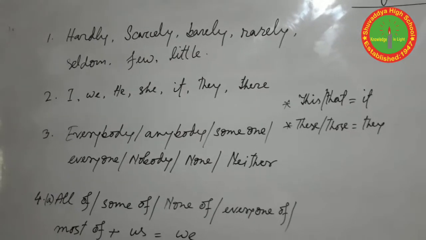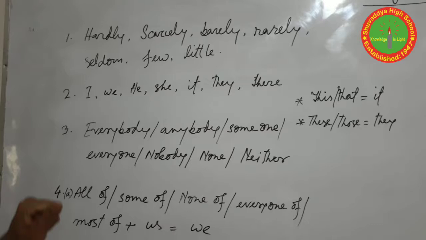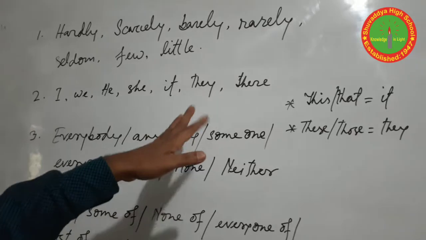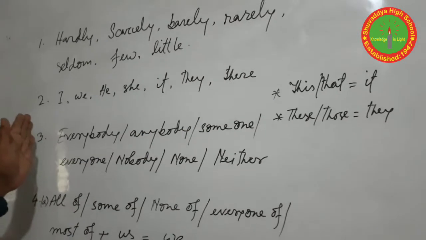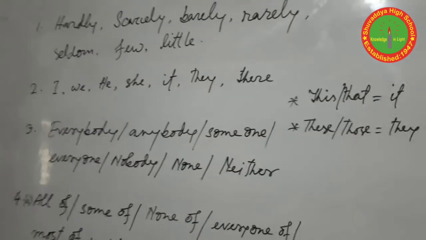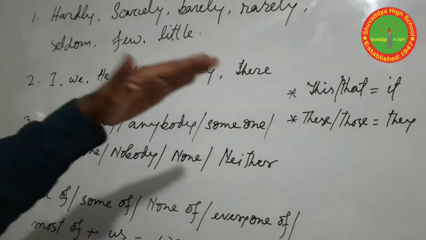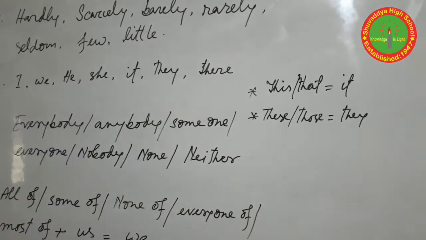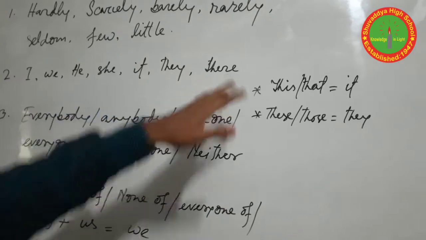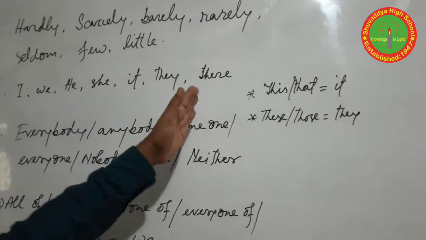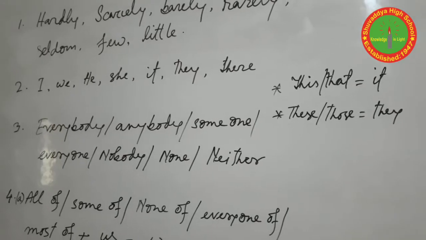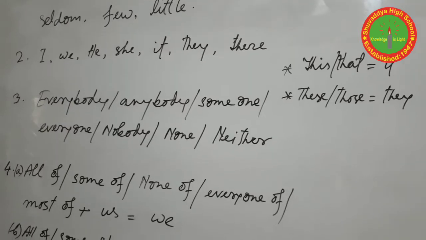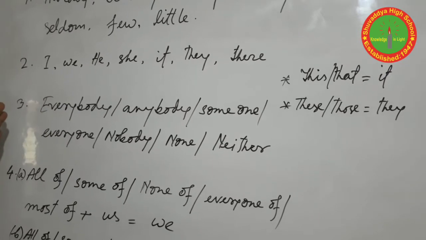And second, there are some words about the third point: I, we, he, she, it, they, and there. If these words are used as a subject, we use the same word as the tag question subject. Though there is not a real subject, in your tag question you use there as the subject. And some pronouns, it is about your point 3.